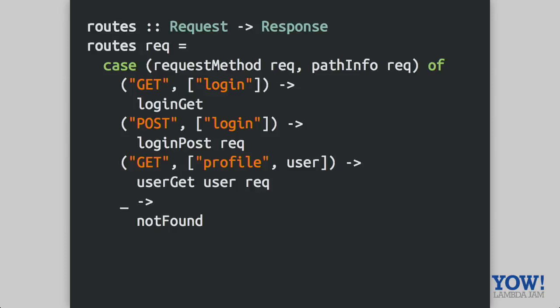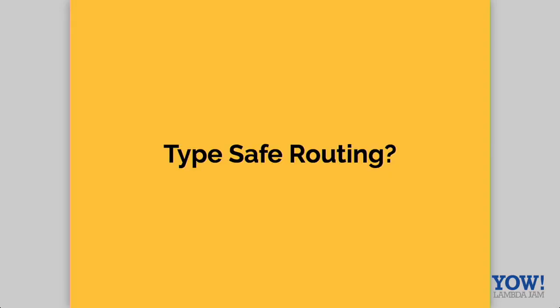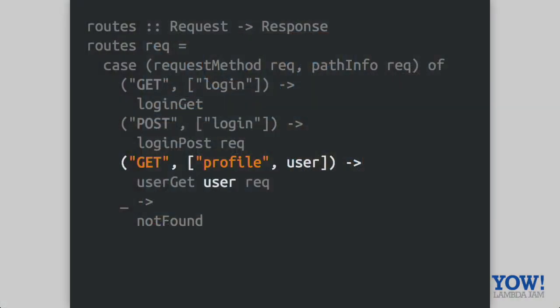And of course, the difference here being that we actually care about the not found route, so we have to think about that here. As part of doing this, one thing you may or may not have noticed in comparison to the Scotty example is that we obviously care about the safety of our programs. What was interesting with the pattern matching example was we pulled out this free user variable and passed it on to our user get function. That fell out of pattern matching.